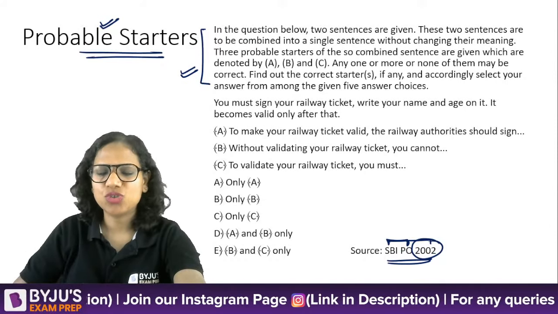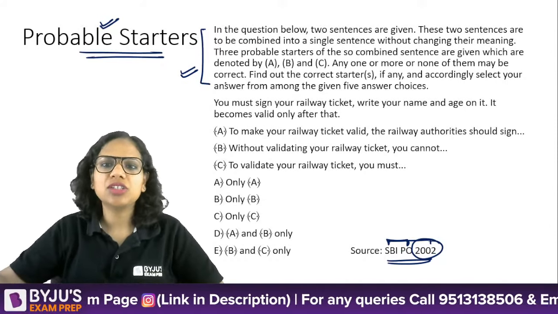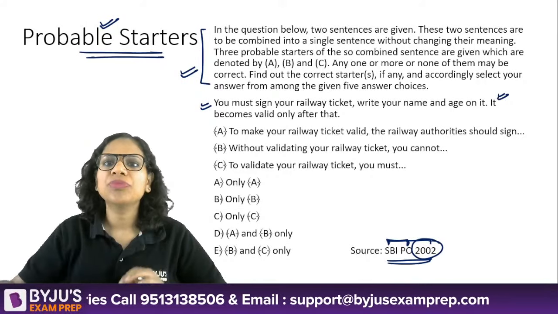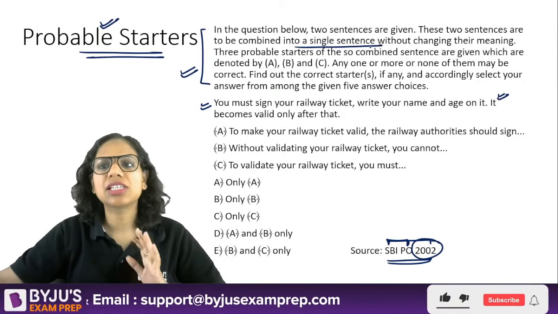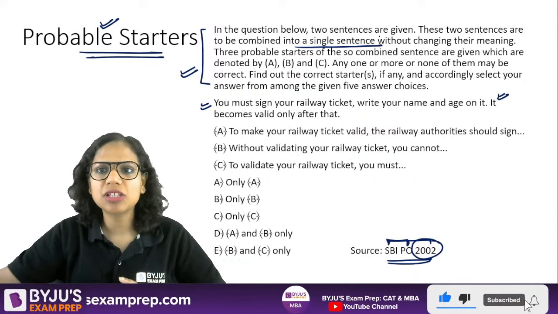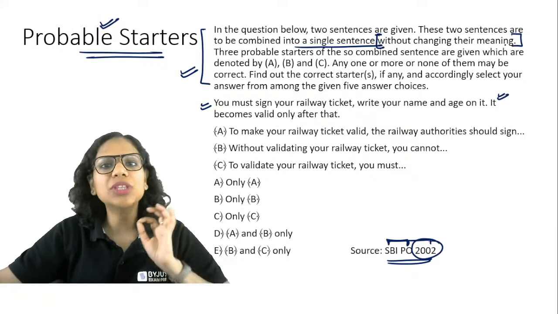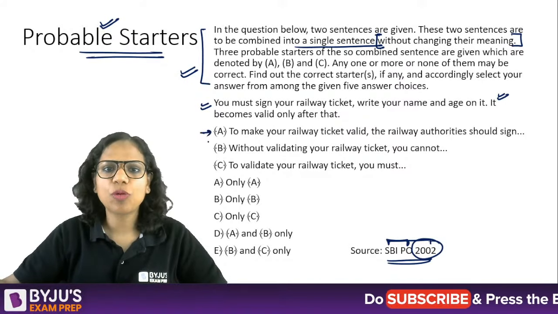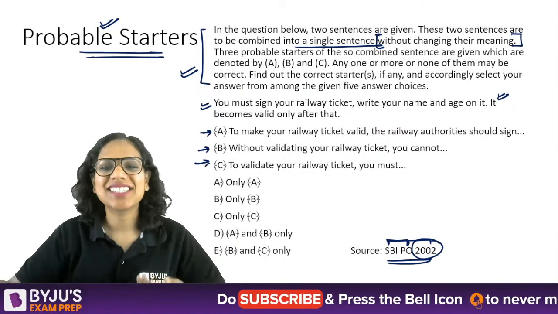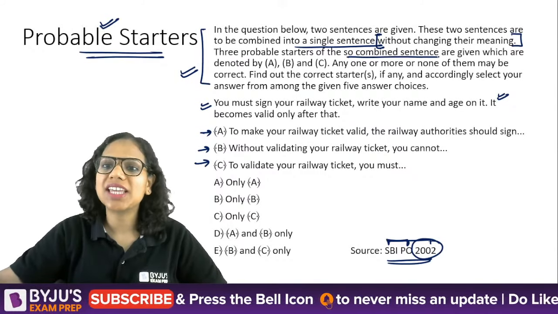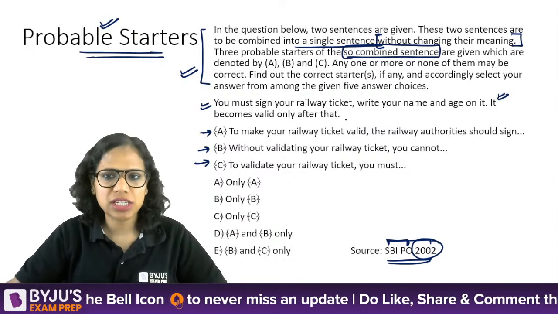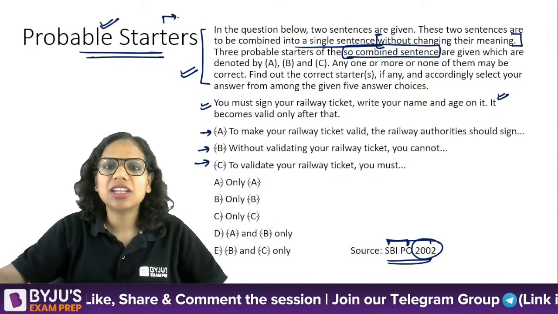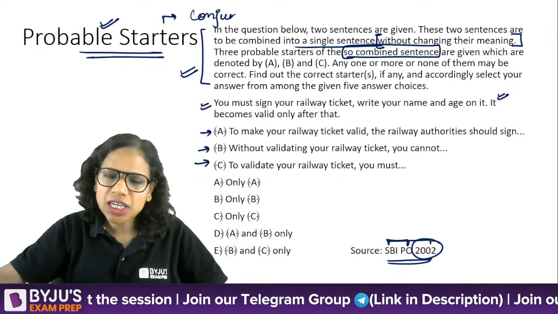Yes, I am just explaining this to you. Now, in these questions, two separate sentences are given to you. Now, they say that these can be combined into a single sentence without changing their meaning. This part is very important. You have to join them, but without changing their meaning. Right? Now, three probable starters, the way we can begin the so combined sentence. So once I combine these two sentences, now this is actually just another conjunction question. These are nothing but in a way conjunction questions.